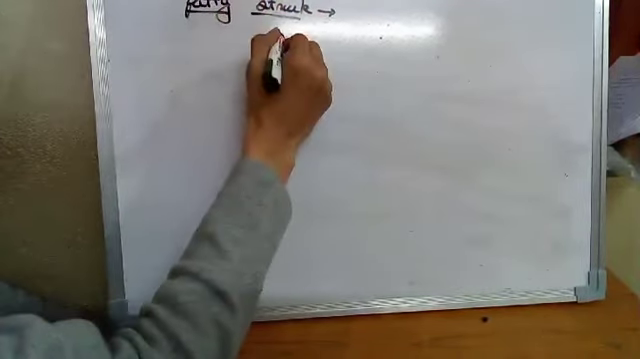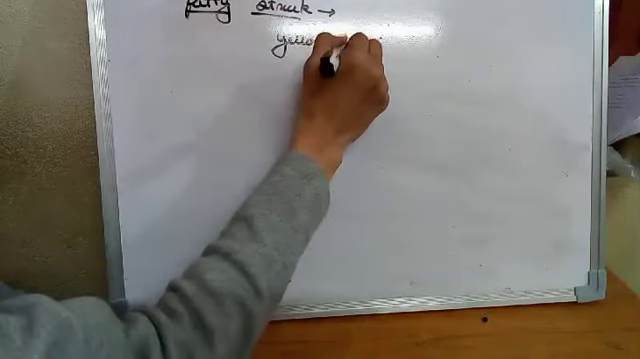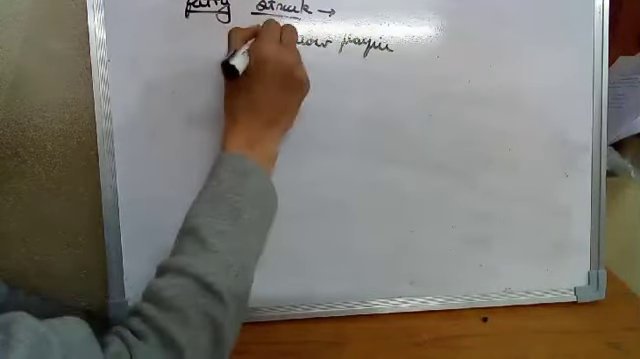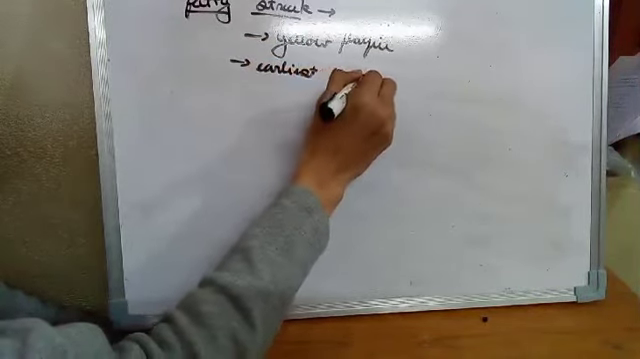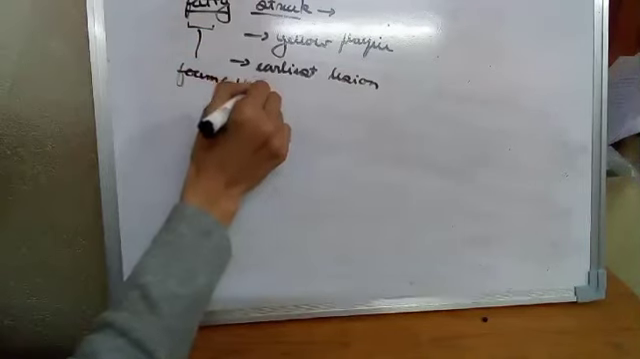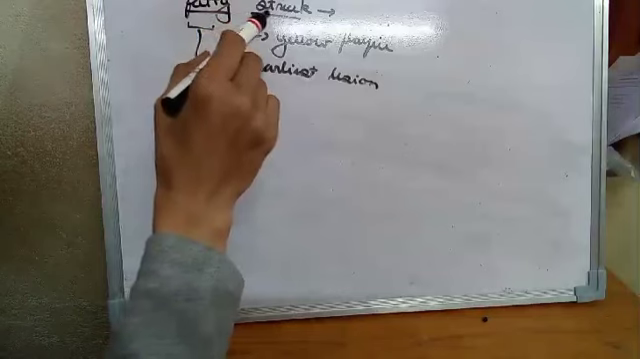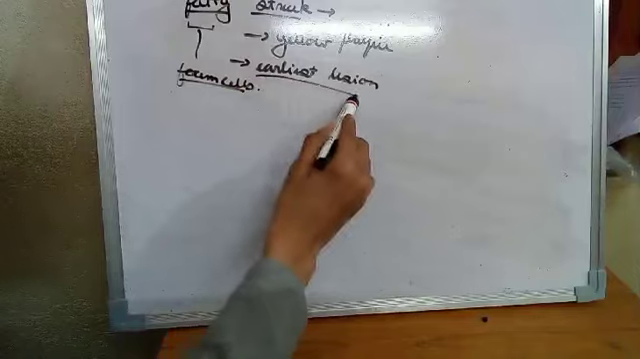Fatty streak is a yellow plaque. The earliest lesion of the atheromatous plaque is called fatty streak. Fatty streak is like a macule. It is a yellow flattened macule. It is not raised. And fatty streak, as the name suggests, the fat is composed of foam cells. So before formation of the atheromatous plaque, there is a formation of a yellow flat macule, which is called fatty streak. It is the earliest lesion in the atheromatous plaque.